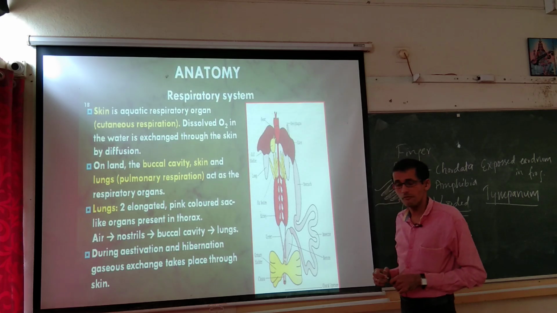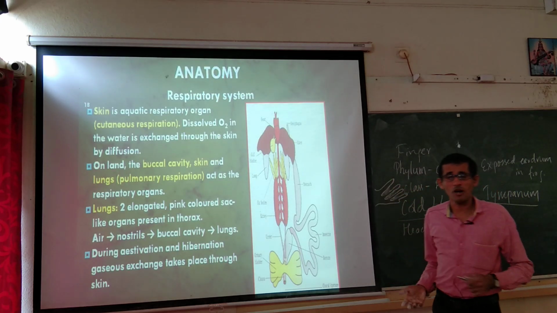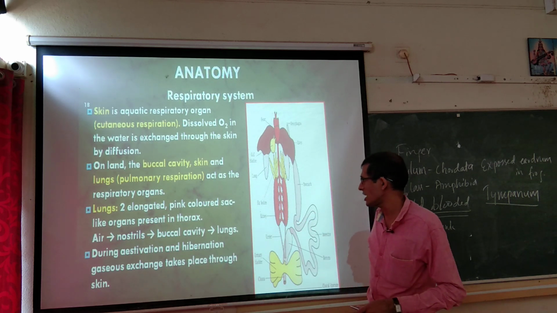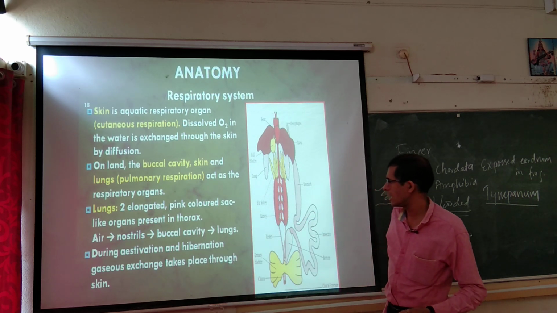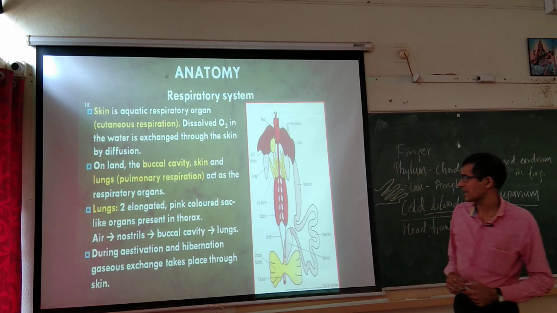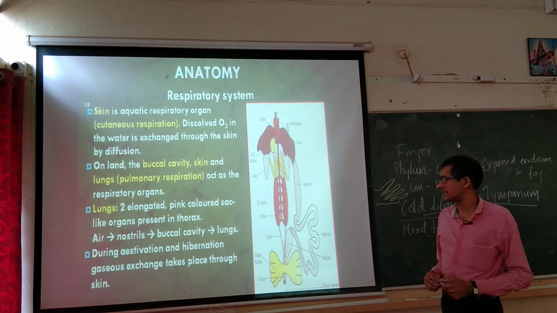And on land, when the frog is out of water, when it jumps and comes out of the water, in the soil atmosphere, in the terrestrial land, the buccal cavity, skin and lungs act as respiratory organs.